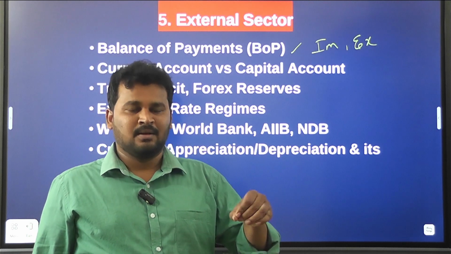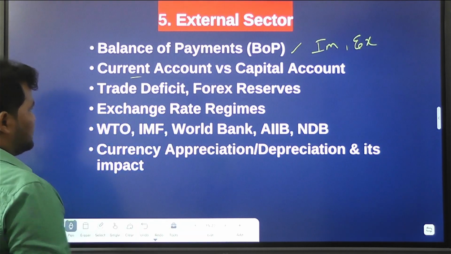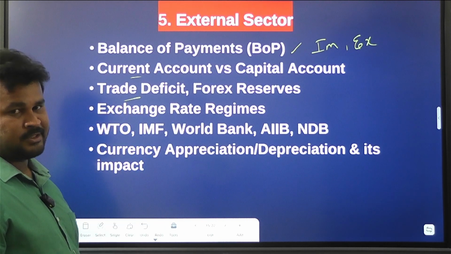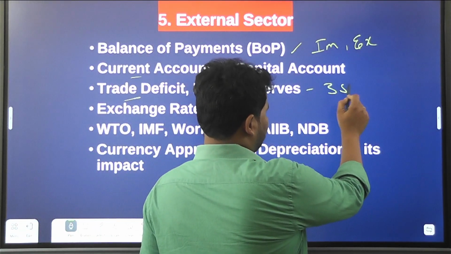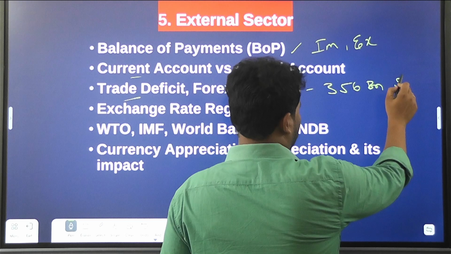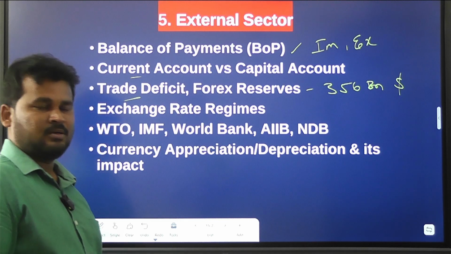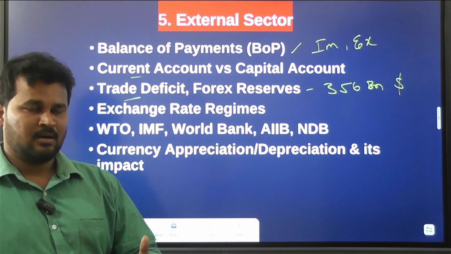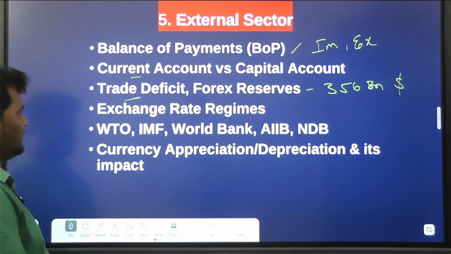We are then low on forex reserves, right? That's the thing. And also you need to know about current account and capital account, trade deficits, forex reserves. As of now, we have forex reserves of around 356 billion US dollars. And you need to know about exchange rate regimes. Generally, we have two types: a floating exchange regime and a fixed exchange regime, right? That's the thing.